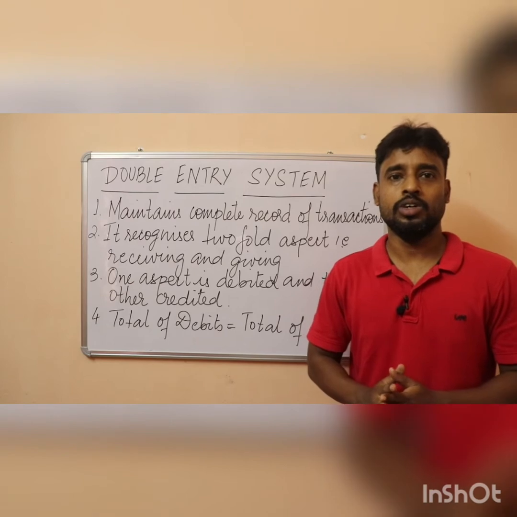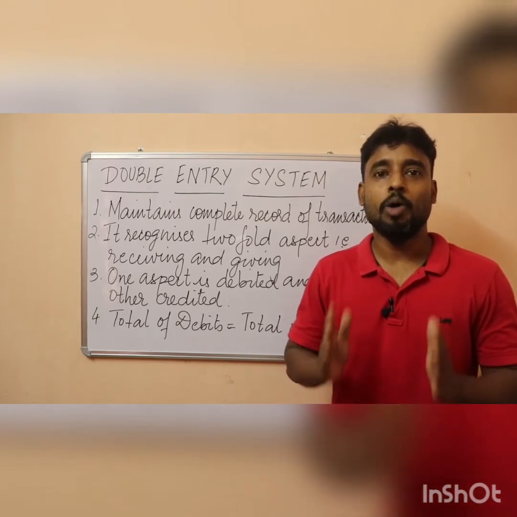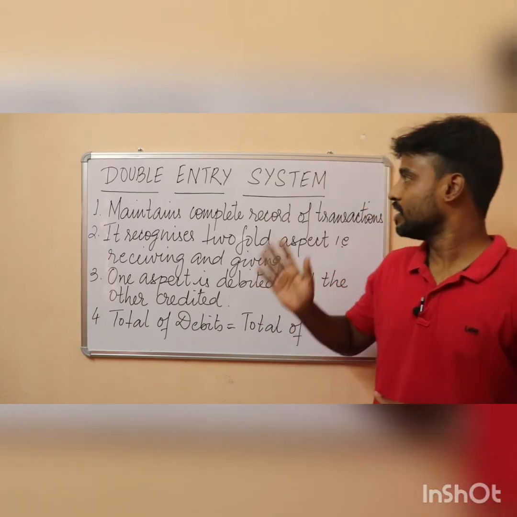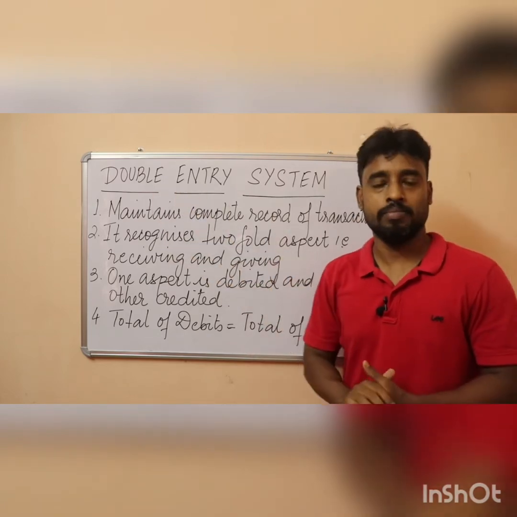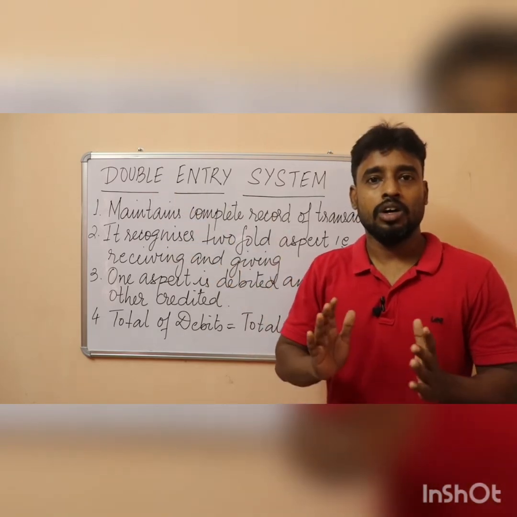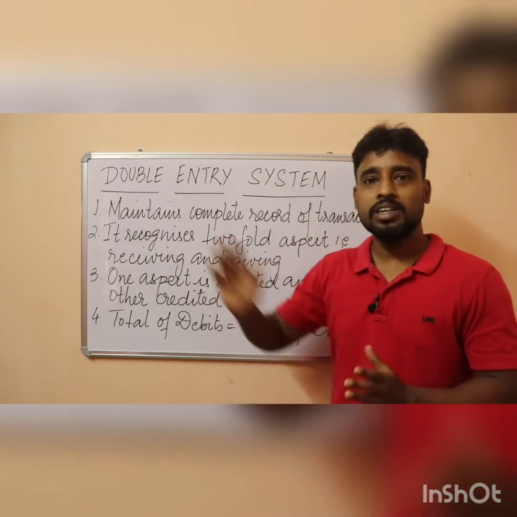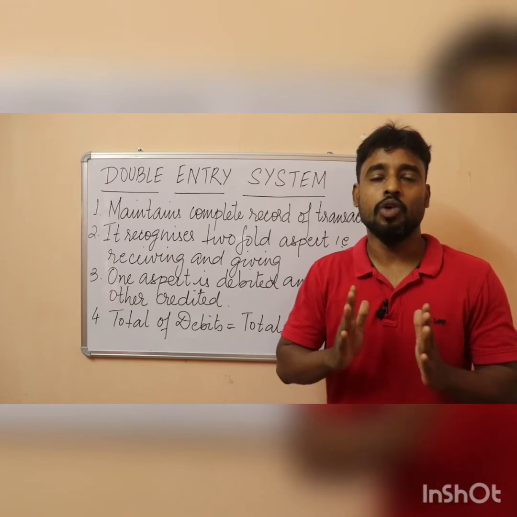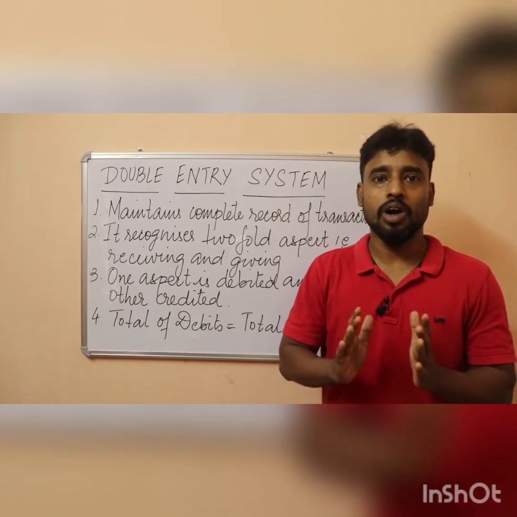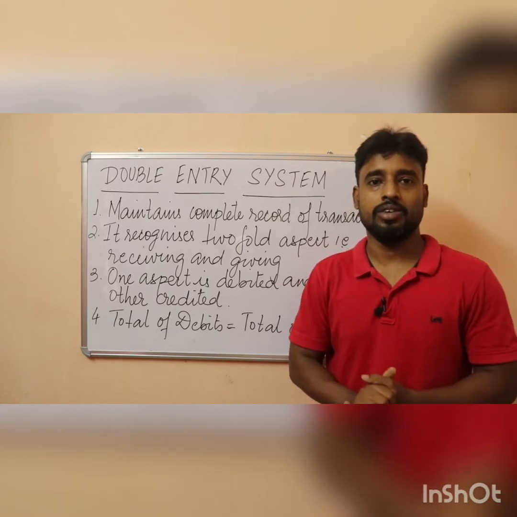Now let us come to one of the most important systems of recording transactions, and that is called the double entry system. Remember, double stands for two. Every transaction has a twofold aspect, and that is called debit and credit.